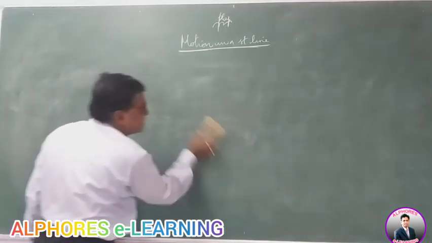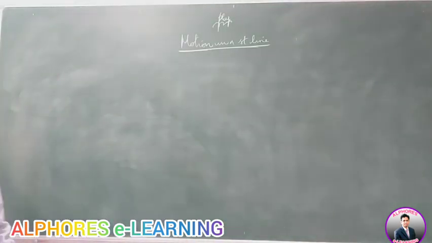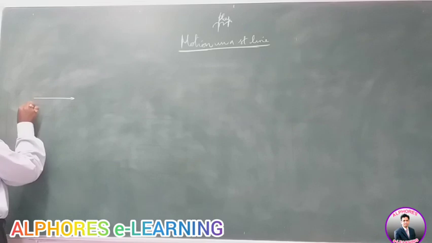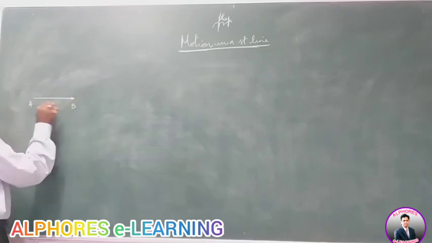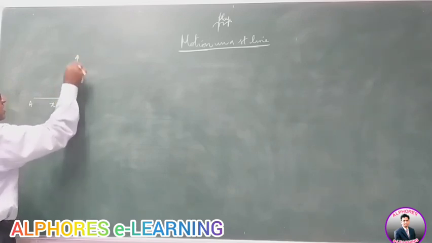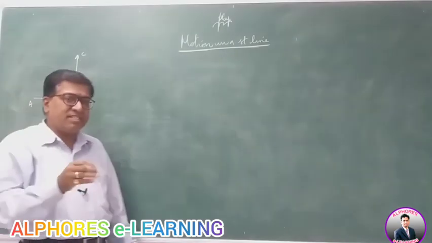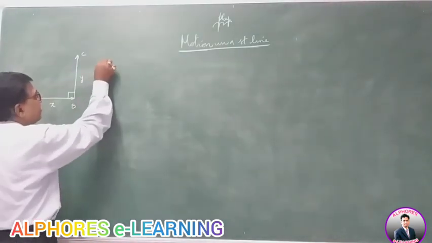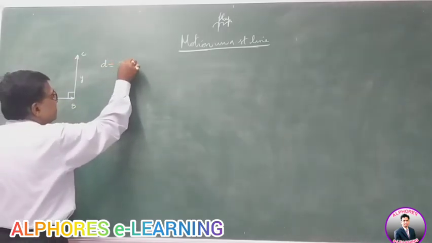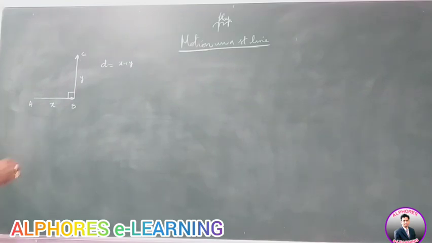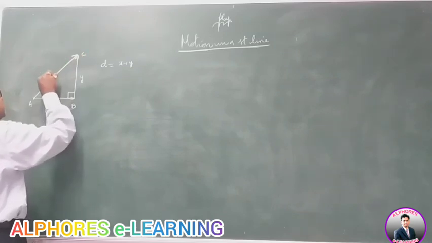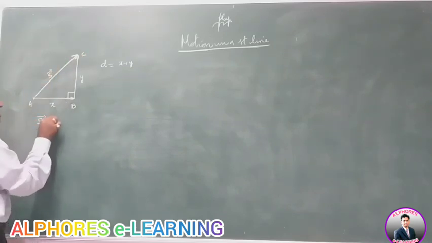Now, if I consider certain examples, for example, suppose a body moves from A to B in one direction through a distance x, then from B to C perpendicular to AB through a distance y, right? Then what is the distance and displacement? Well, the distance covered by the body, d, is the total length of the path, x plus y. Then for the displacement, this is the initial point, this is the final point, so this is the displacement covered. So S bar, the displacement is AC bar.